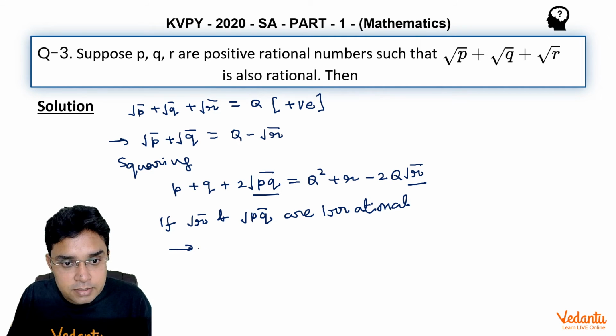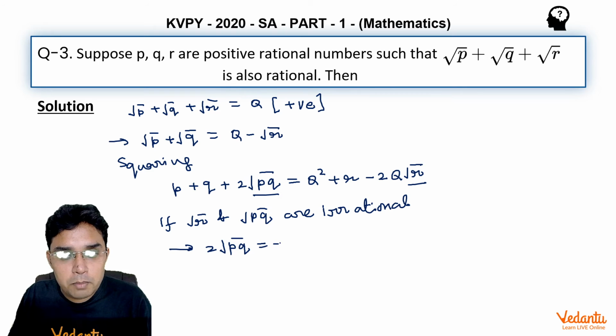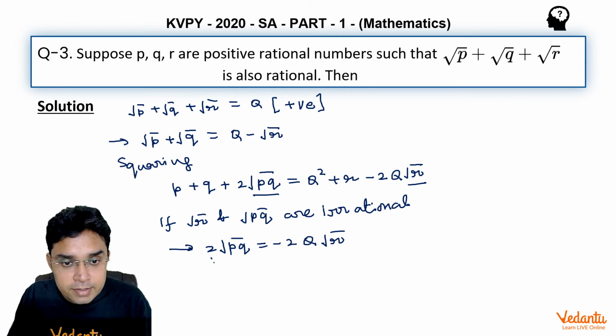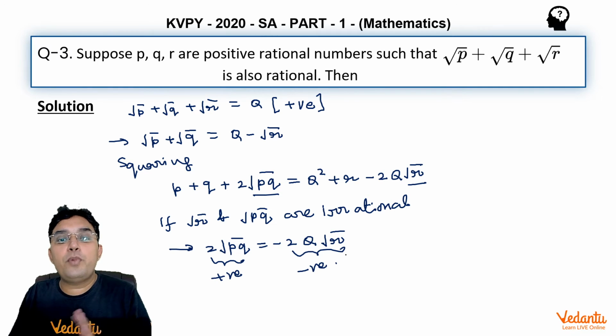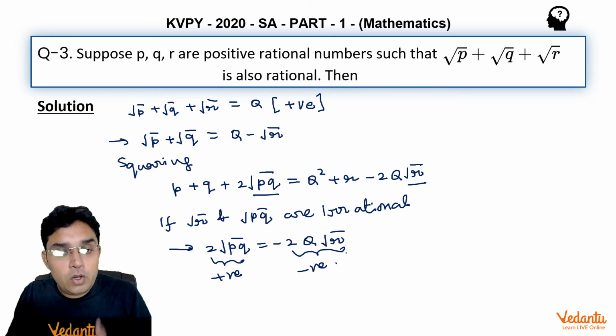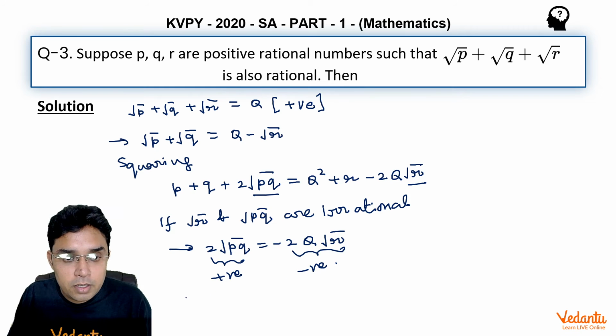So in that case, 2 root pq should become equal to minus 2q into root r. But you can observe the left hand side is positive and the right hand side is negative. This is not possible.